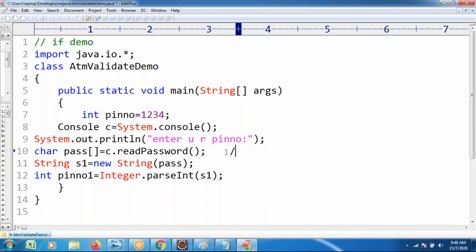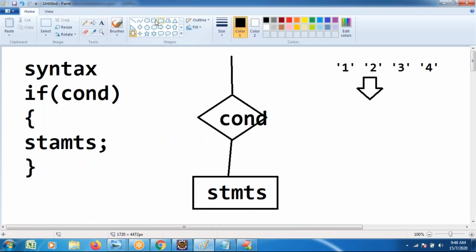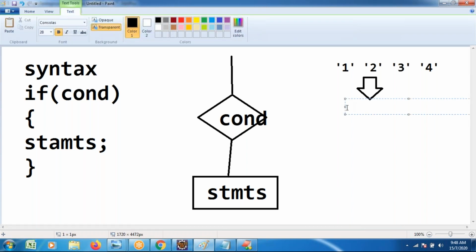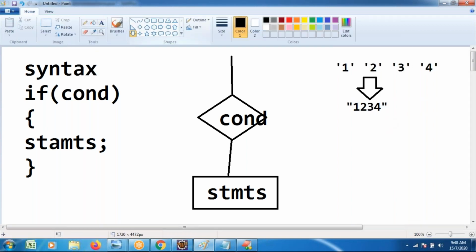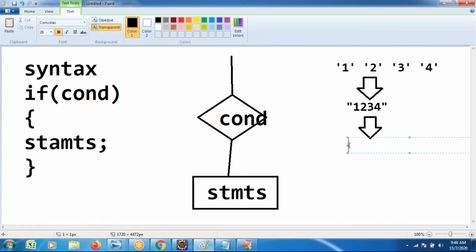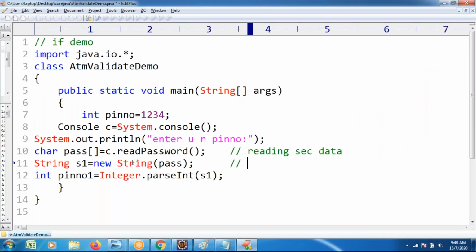This line indicates reading secure data as characters and converting that into a string. Whatever data you inserted here, I am now converting. But this one is a string type, while in our records it is an integer type. I want the 1, 2, 3, 4 number format, so I am applying parsing.